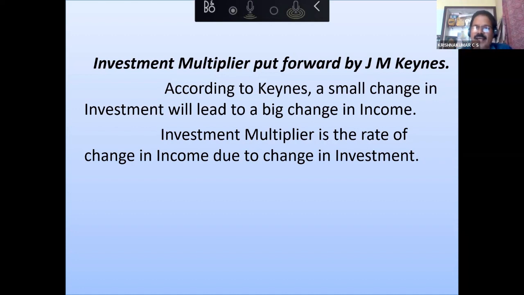So Keynes said that a small change in investment will lead to a big change in income. Suppose you invest 100 crore. Income will increase not by 100 crore, but more than 100 crore. So Keynes wanted government to invest. One important statement is there from J.M. Keynes to save America and other Western countries from Great Depression. He said, please invest and try to give employment to the people.